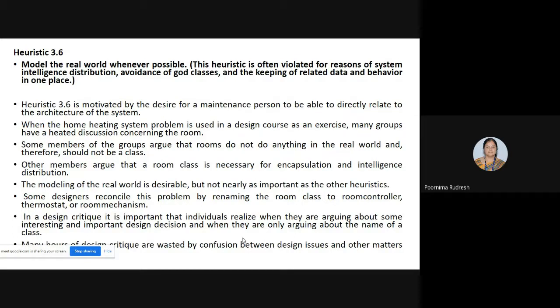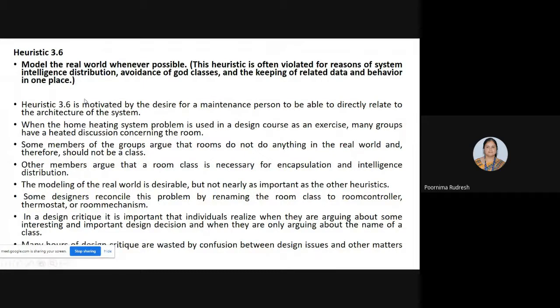See here, model the real world whenever it is possible, right? If you follow that, then this cannot be there. But if you want system intelligence distribution, avoidance of guard classes, or keeping the related data and behavior together, then heuristic 3.6 gets violated. We'll see what it says.